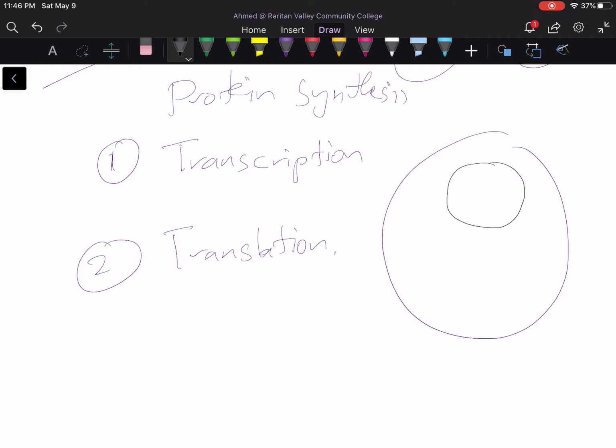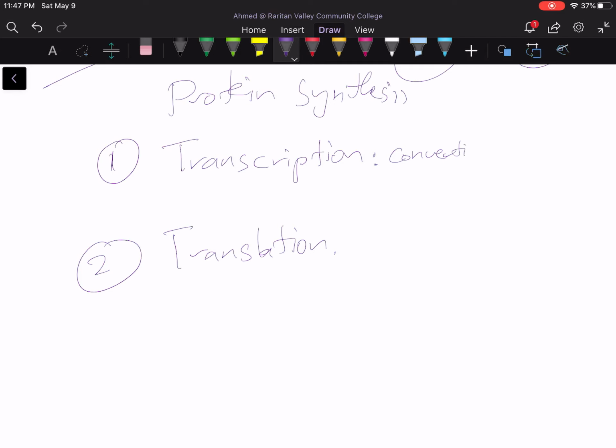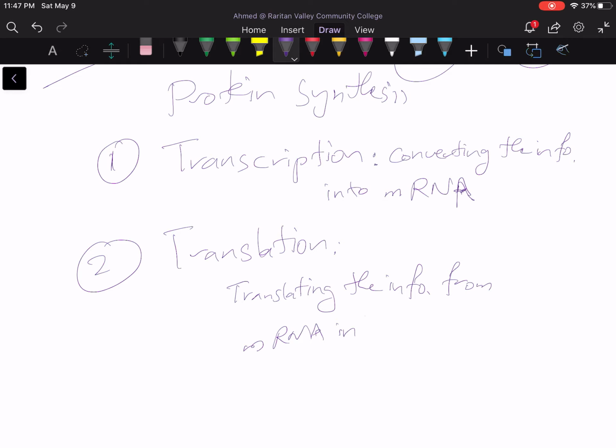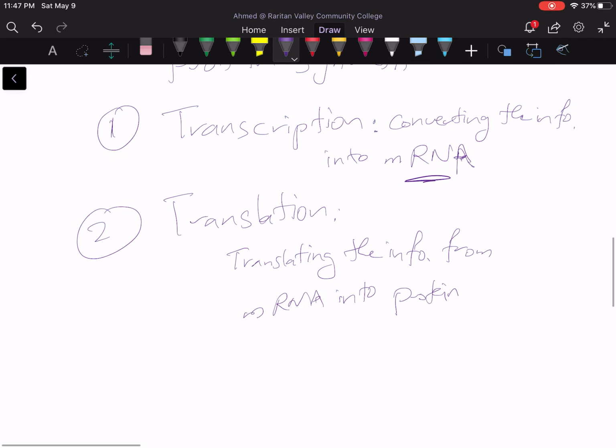So transcription means converting the information into something called messenger RNA. Then translation is translating the information from messenger RNA into protein. So we can think of the messenger RNA as a mediator in this process.